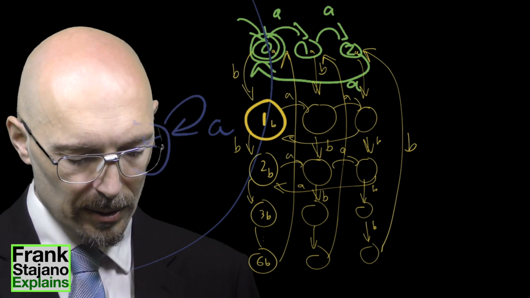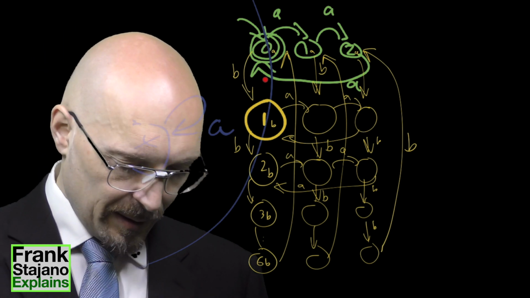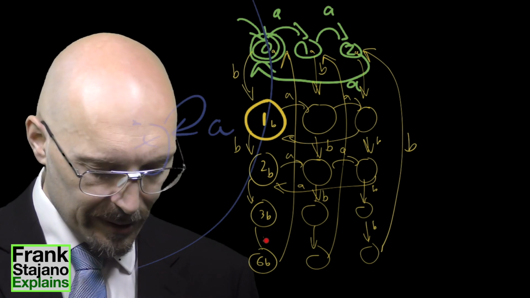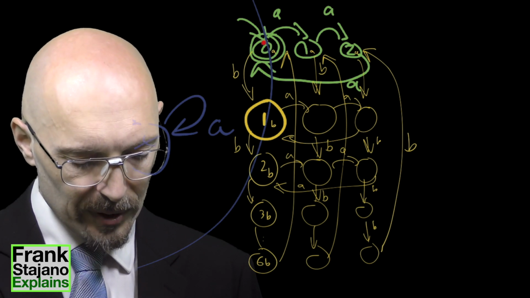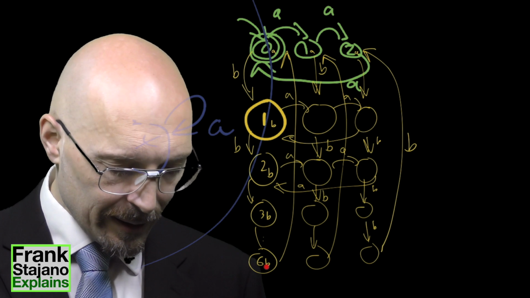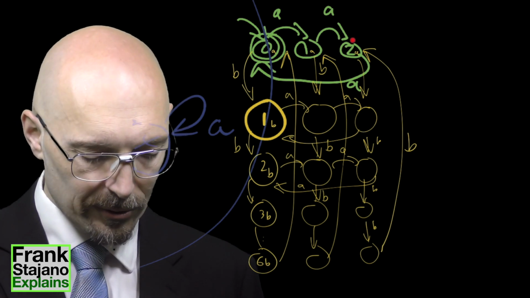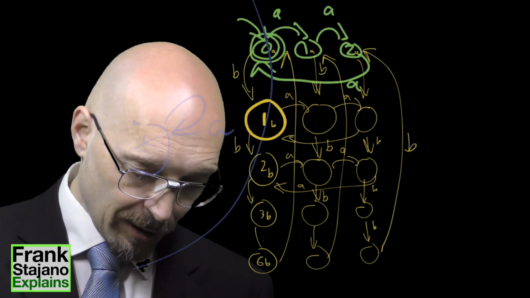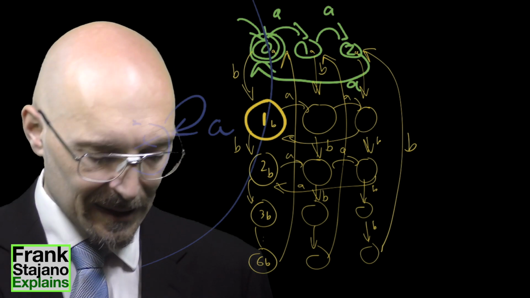So basically these columns, you have a transition between any state in this column to any state in this other column by moving with A's. If you are anywhere here and you get an A, you go to the corresponding one in this column. If you get another A, you go to the corresponding one in this column. And you get another A, you go to the corresponding one in this column, at which point your number of A's is divisible by 3. And the same thing with the